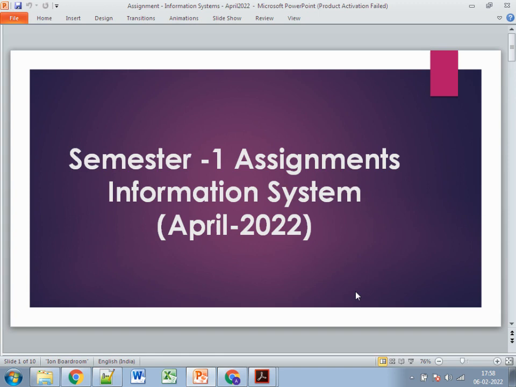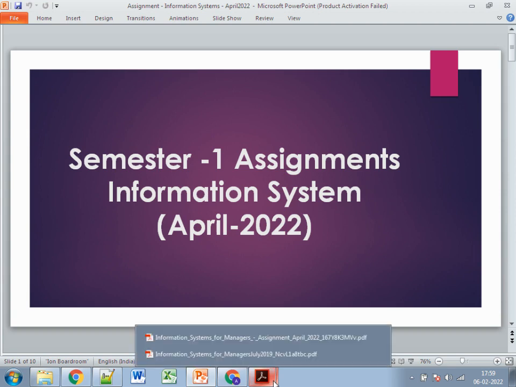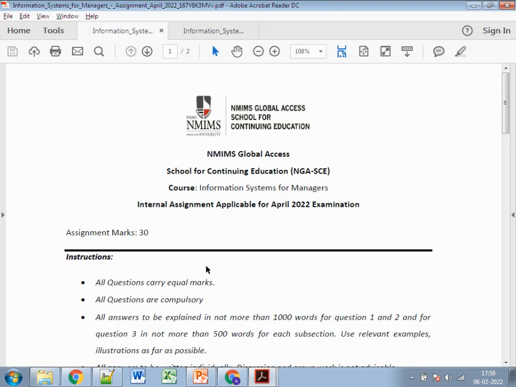Today we will discuss the semester first assignments for the Information System (ISM) subject for the April 2022 cycle. This cycle is applicable for those who were not able to submit the assignments in the December 2021 cycle, or maybe they got a copy case and received zero marks, so they need to submit the assignments again. Let's quickly discuss the questions, and after that we will discuss which pages we need to refer from the book, and what content is to be added to each question.